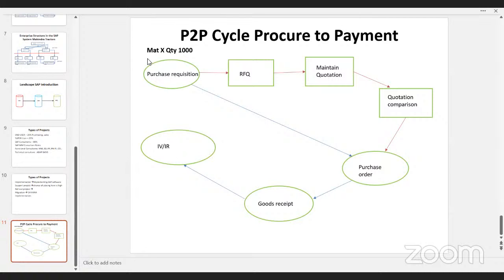So here, if you see, starting from purchasing until payment to the vendor, that cycle is covered, right? P2P, procure to pay. Procurement means purchasing, and payment means payment. So starting from purchasing until payment, the P2P cycle is covered. In this P2P cycle, we have one more concept, that is quotation processing.